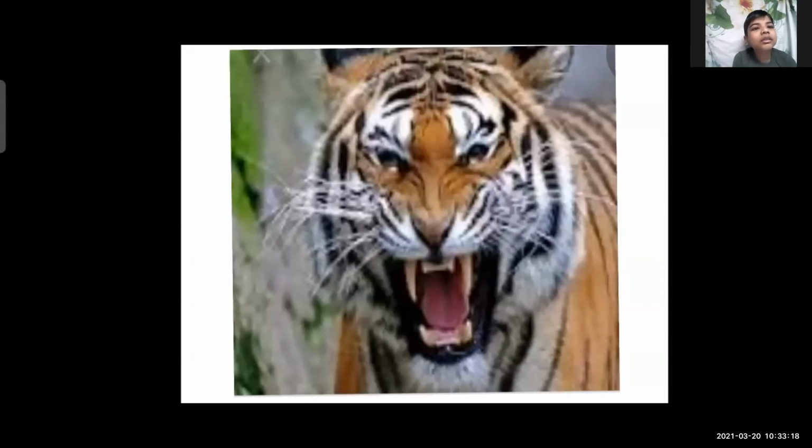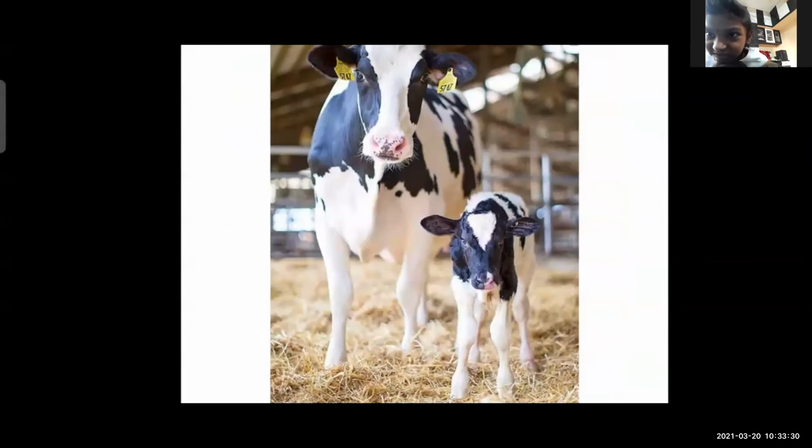Tiger. Yes, this is a tiger. The sound of the tiger is called a roar. Next, identify the animal. Cow. Yes, this is a cow, and the voice of the cow is called moo. Moo, moo. Yes, very good. So this is the imitation of sound.